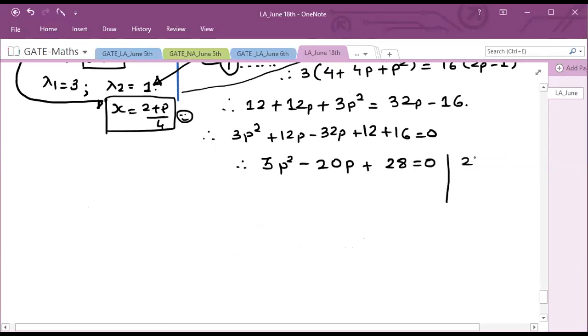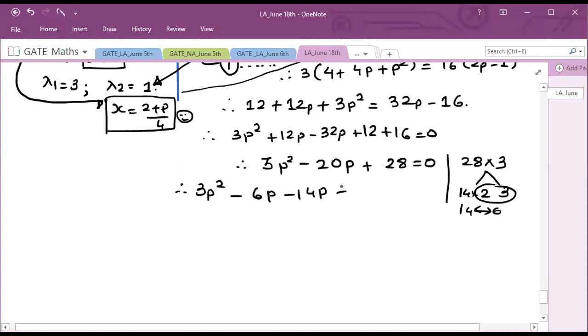Now let us multiply 28 into 3, right, and try to find its factors such that their sum should be 20. Okay, so 14 2s are 28, and this is 3 as it is, so 3 2s are 6. So 14 into 6, and its sum will be 20. So this can be written as 3p square minus 6p minus 14p plus 28 equal to 0.